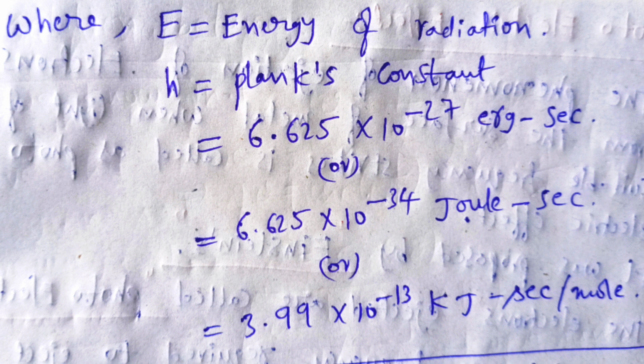What is the Planck's constant value? Three values are there: 6.625 into 10 power minus 27 erg second, or 6.625 into 10 power minus 34 joule second, or 3.99 into 10 power minus 13 kilojoules second per mole. It is simply about Planck's quantum theory.